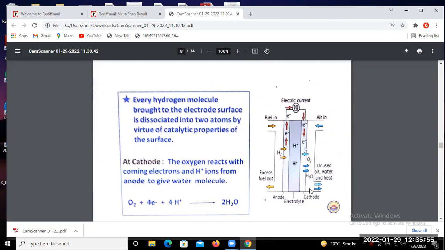Okay, so you have to remember the chemical reaction at the anode terminal and the cathode terminal. Keep the chemical reactions at the anode and cathode terminals in your mind.